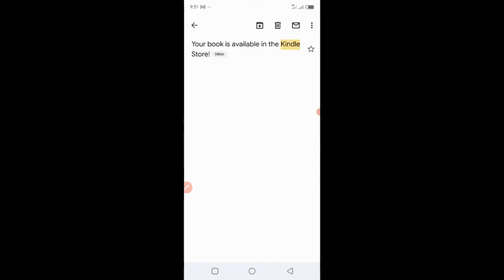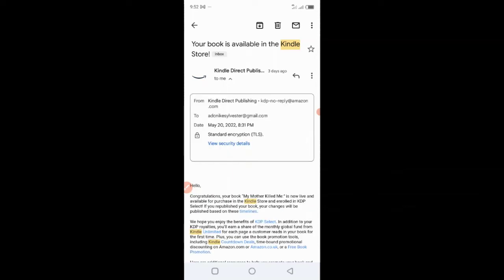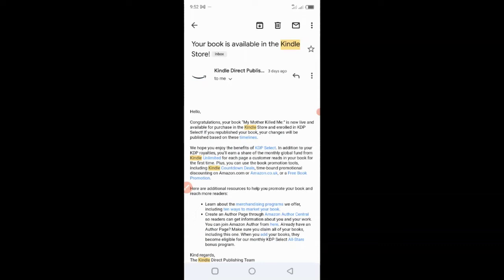So once your book goes live, this is the email you're going to be receiving. This is from 3 days ago. This is a Kindle book that I just published, and I also published the paperback so I can make enough money from it. You can see that this is my mail, and you can see the date and the time they approved this book. They said, congratulations, your book is now live and available for purchase in the Kindle store and enrolled in KDP Select. And this KDP Select is actually optional. If you don't want it, you can skip it, but you get paid when people read, not only when they buy your book.